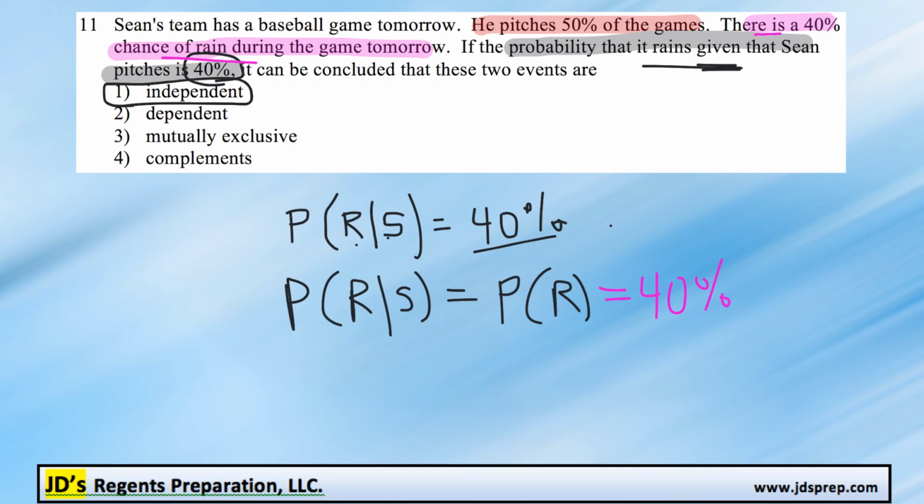By the way, if you're wondering how to check if they're mutually exclusive, remember that means that the probability of one plus the probability of the other have to add to 1. But you'll see that if you add these two probabilities together, you get 0.9, not 1. So that's just one way to check whether or not they're mutually exclusive.